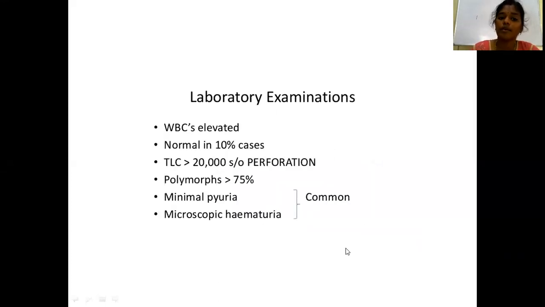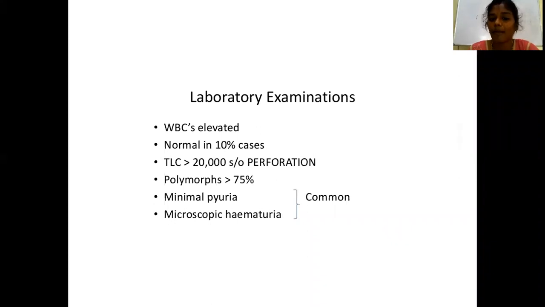Now, this is about the clinical examination. In clinical examination, you have to take the history, where the patient will give the classical history of migratory pain. Next is examination of the patient: inspection, palpation. Next, clinical scoring, that is Alvarado scoring.